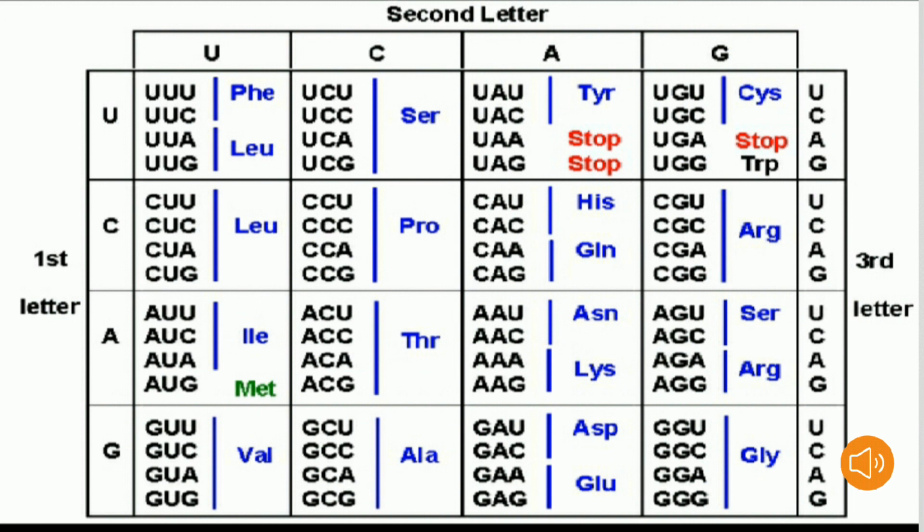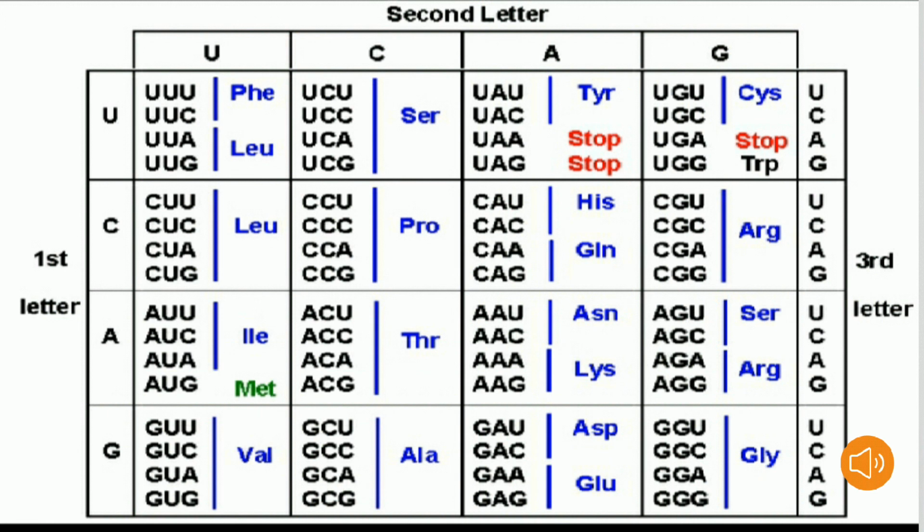Similarly, we have 16 triplet codons with the middle or second nucleotide U, see the first row. 16 with second nucleotide C, see the second row, and 16 with second nucleotide A, see the third row, and 16 with second nucleotide G, see the fourth row.